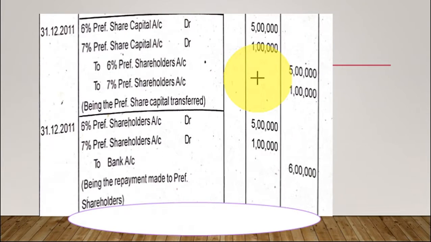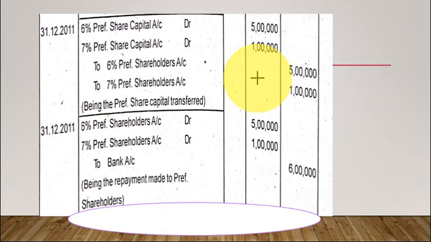The next one is usually for the premium. But in this case, what is it? Entries for providing premium payable on redemption of preference shares. We need not pass this because we are redeeming the preference shares at par. So no entry in the next step. Okay. Next comes the CRR, capital redemption reserve. We need not pass this entry because we have sufficient balance. When we don't have sufficient balance, we can get it from the profit and loss account. In this problem, they haven't mentioned the profit and loss account also, and we have sufficient balance, so we need not pass the entry for CRR.